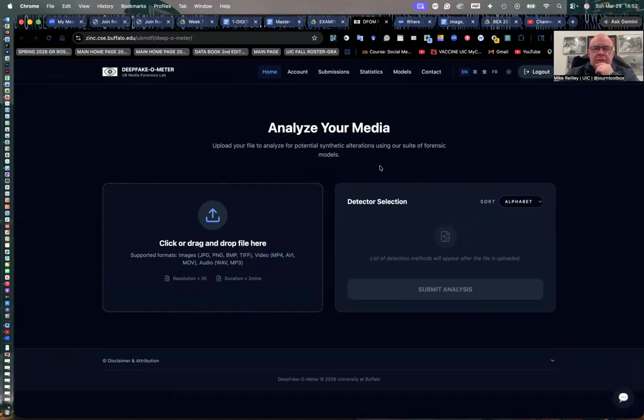What it does is allow you to select from a list of detector tools over here on the right. Sometimes it'll give you a choice of 5, sometimes 8 or 9 choices of tools. And typically I pick 2 or 3. And these tools work outside of this tool. It just uses the application programming interface of Whisper, let's say, to detect AI in audio. And you can play those detection tools off of each other to see what kind of readings you get.